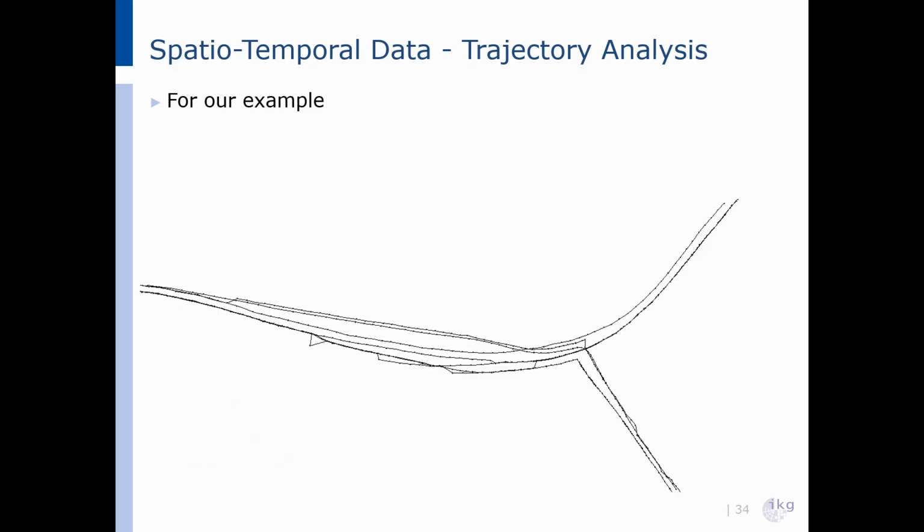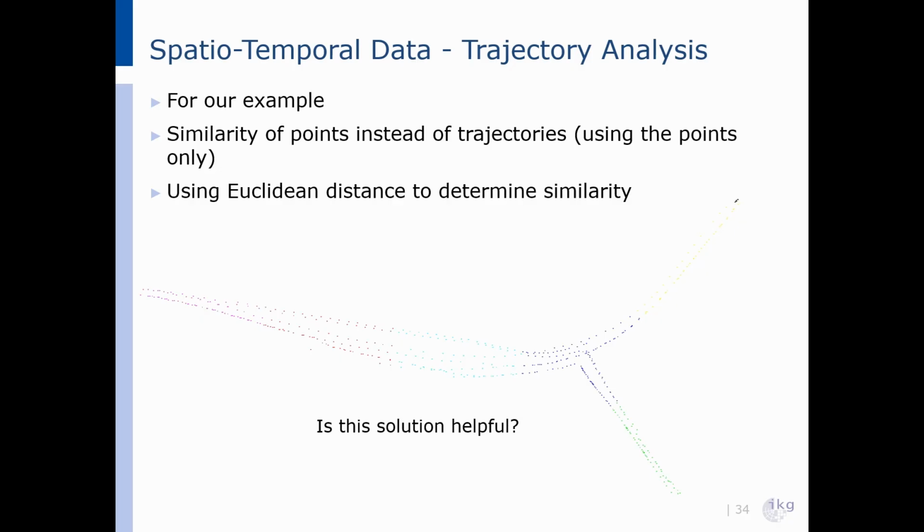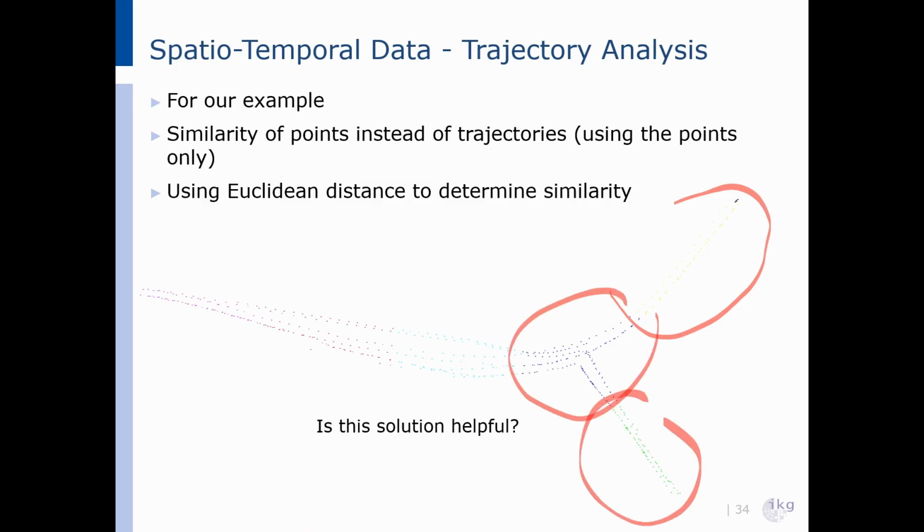In our example, we could try to simplify the problem by not comparing entire trajectories, but only comparing the points of those trajectories. This means if we just take all the points individually and compute their Euclidean distances, then the points that are close together in space will be considered as similar. At first glance, this might look quite promising. For example, in this picture, we can already see the different clusters by the different colors here. You see one cluster here with the yellow points, one with the blue one here, the green, and so on.